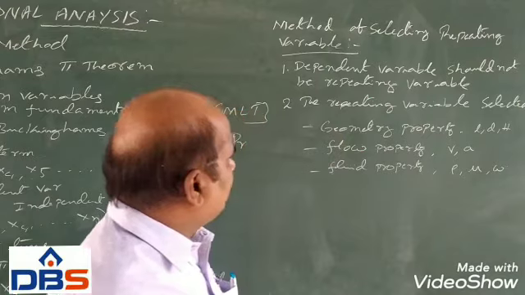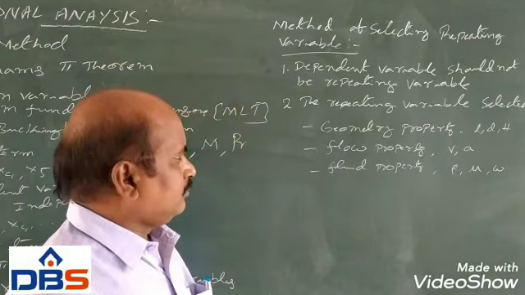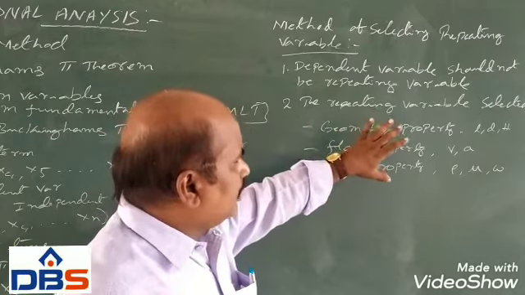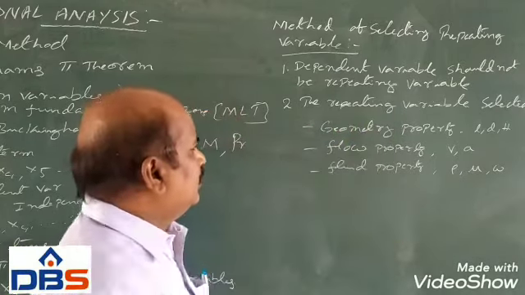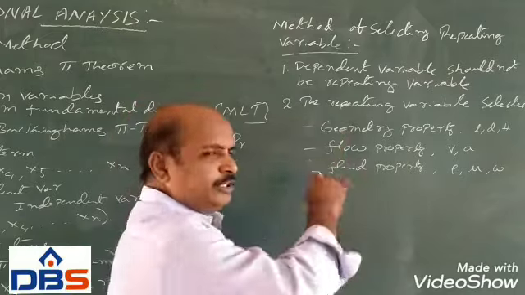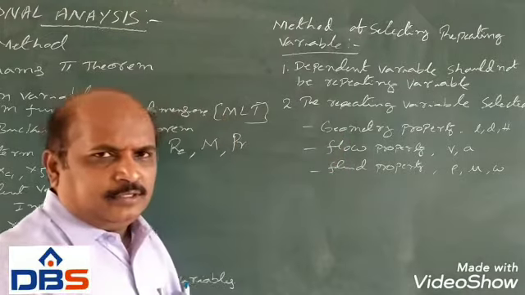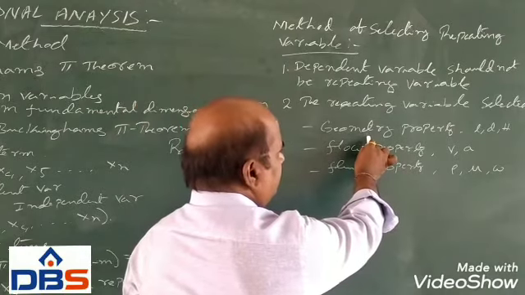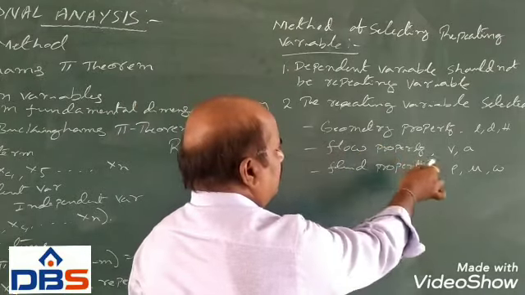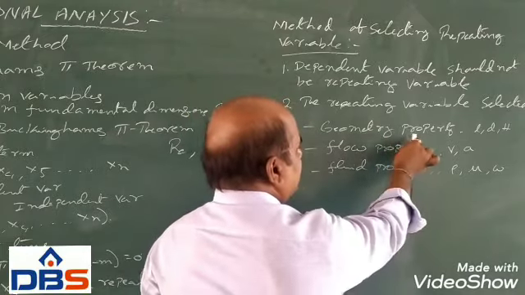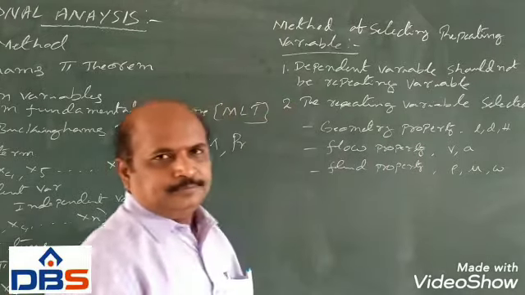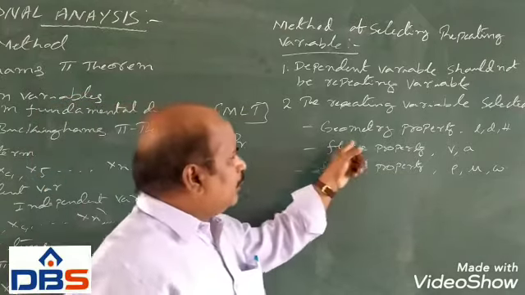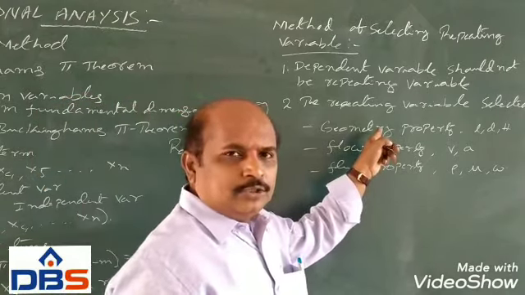And the second point: how to select the repeating variables? Here we are going to see three properties. You have to select a repeating variable such that the particular variable represents a geometric property.